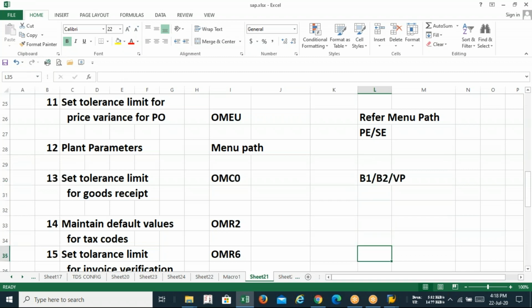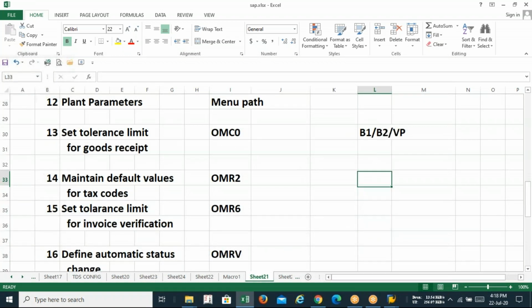Now, shall I move on to the next level? There is a tax code, OMR2. Configuration of tax code is a part of the FI. So we have tax procedure in our syllabus. Okay, that is in our syllabus. But right now we are not going to configure it. We'll be selecting from the existing one. You just make a note of the steps.